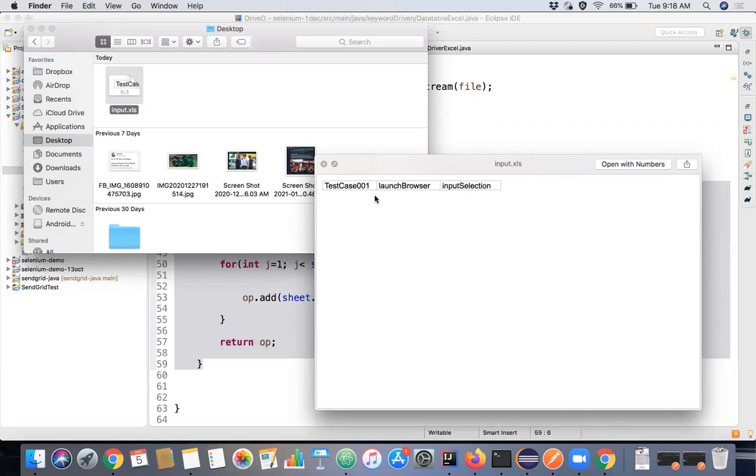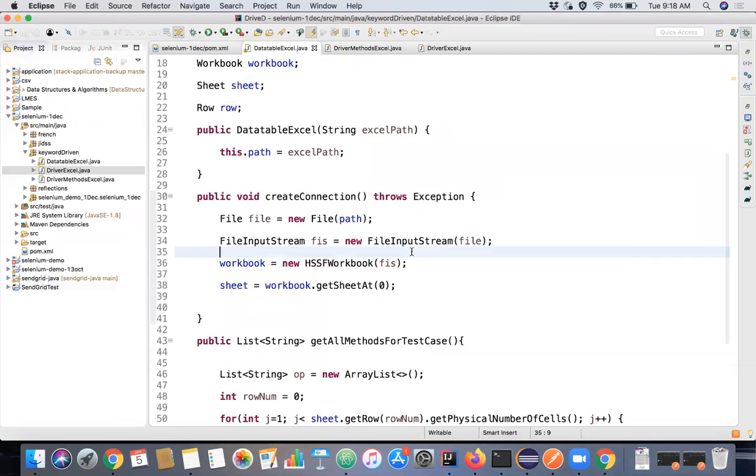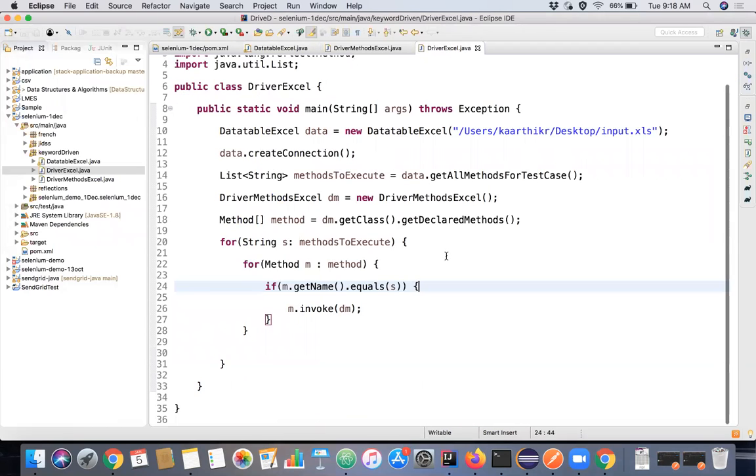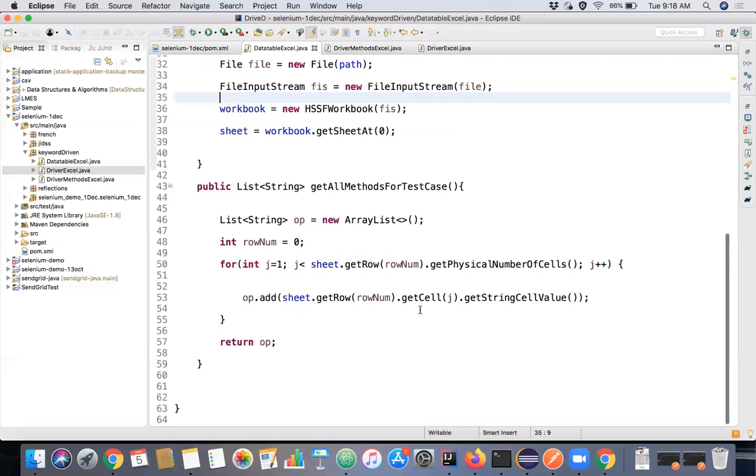So now it is up to our imagination to modify and make this framework flexible to anything we want, right? So we now have this basic structure, how to read the data from the Excel sheet, and how to invoke the particular method using reflection. Now the opportunities are unlimited. As he said, we can directly use this execution by yes or no, and we can modify the logic here according to that, or we can create one more method to achieve the same.